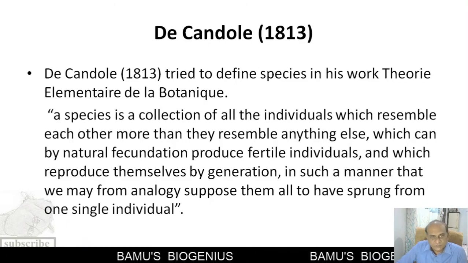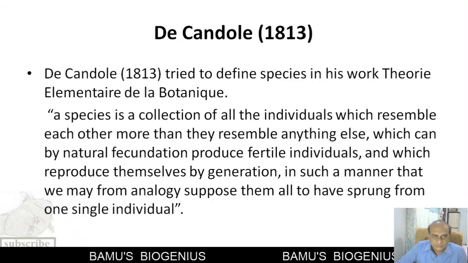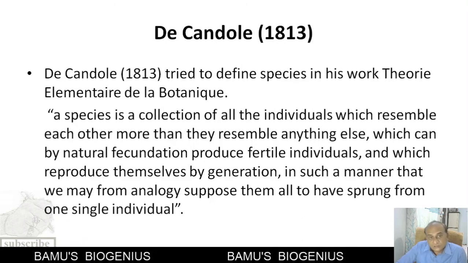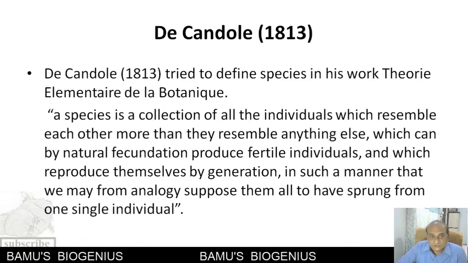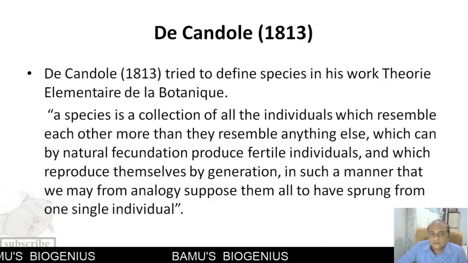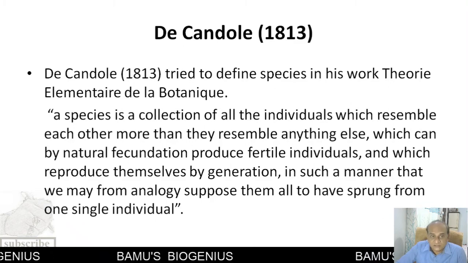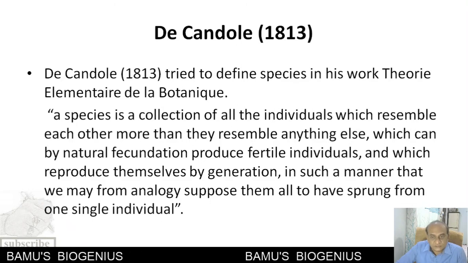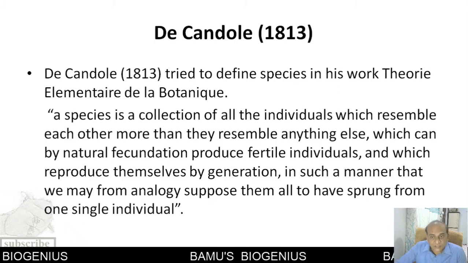He was a famous botanist and tried to give the definition of a species, in which he emphasized resemblance among the individuals. According to him, a species is a collection of all the individuals which resemble each other more than they resemble anything else, which can by natural fecundation produce fertile individuals and which reproduce themselves by generation in such a manner that we may, from analogy, suppose them all to have sprung from one single individual.